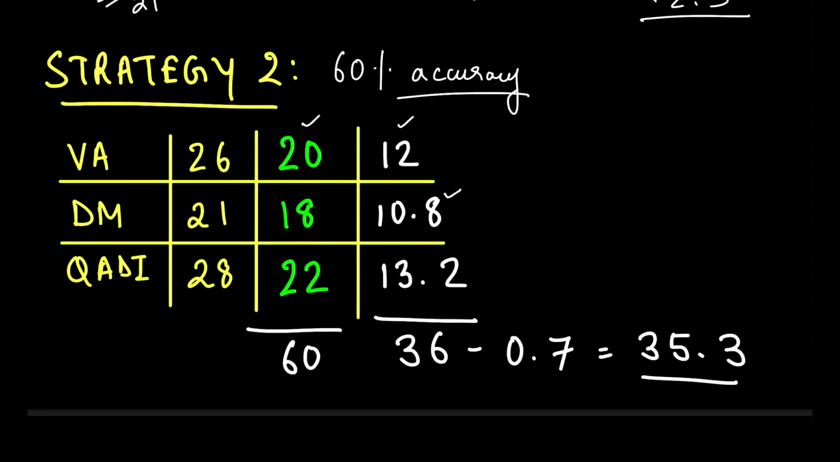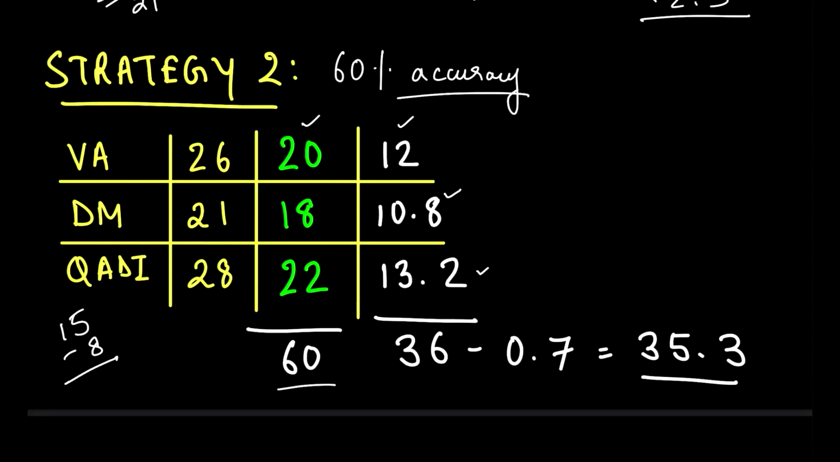QADI, 22 questions attempted, 13.2 as your score. This leads to a score of 36 marks. Okay, 36 is a good number for getting a call from XLRI or from any top colleges you are aiming from the XAT score. And this leads to attempting 60 questions out of 75. That means you have only left 15 questions.